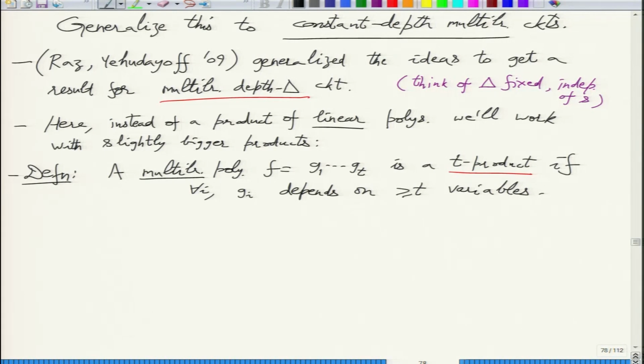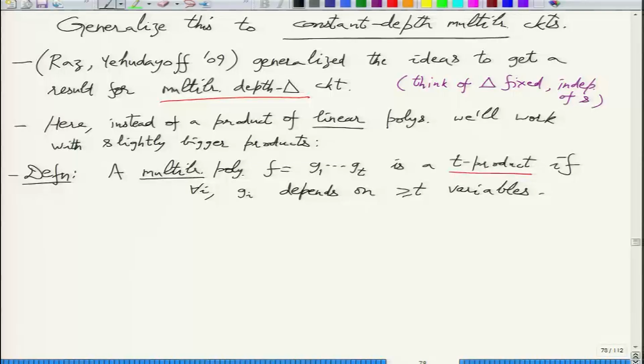We need to study slightly more general products, because when you go from depth 3 to, let's say, depth 4, you already have a sum of products of general polynomials, so you have to study the measure on that.